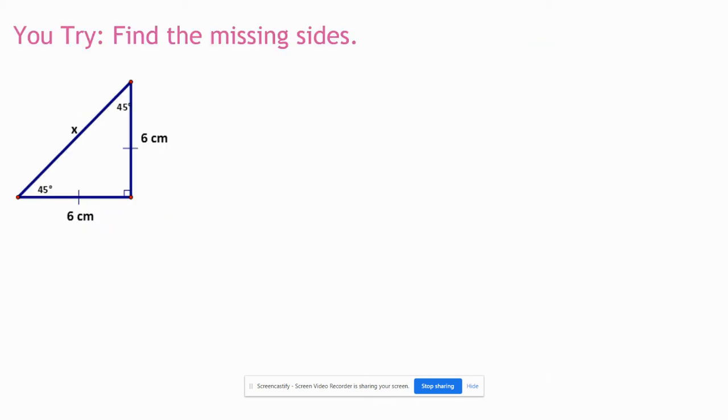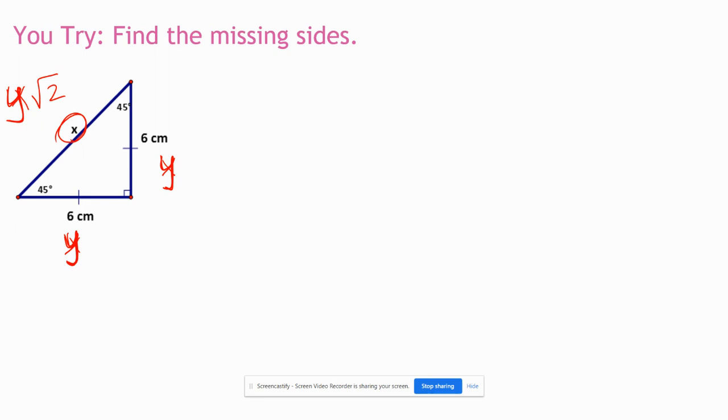Let's go ahead and try another one. We're going to use the same exact pattern. If you remember correctly, these two are my sides, and this is the hypotenuse. Now, don't get distracted by the x, okay? In fact, I'm going to change my variable to y, because the formula that's used for a 45, 45, 90 triangle just uses x, but I want to make sure I focus in on this x being something different. So I'm going to go ahead and change my formula to be in terms of y instead, so I don't get confused.